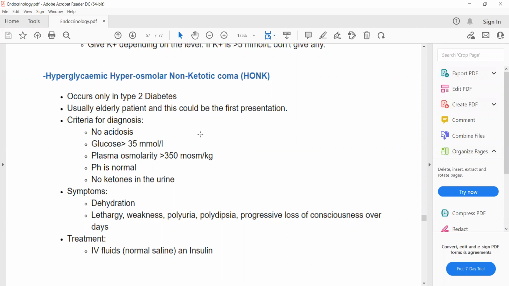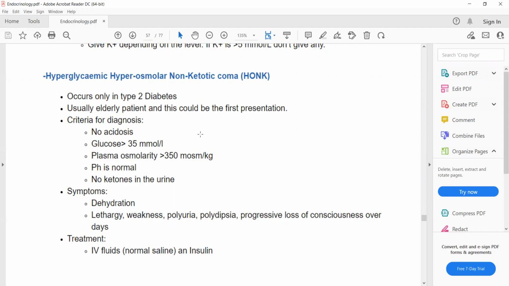And why hypokalemia in later stages? What is the mechanism of hypokalemia? I think when the patient is given insulin, it shifts the potassium intracellularly. Yes, one reason is insulin.